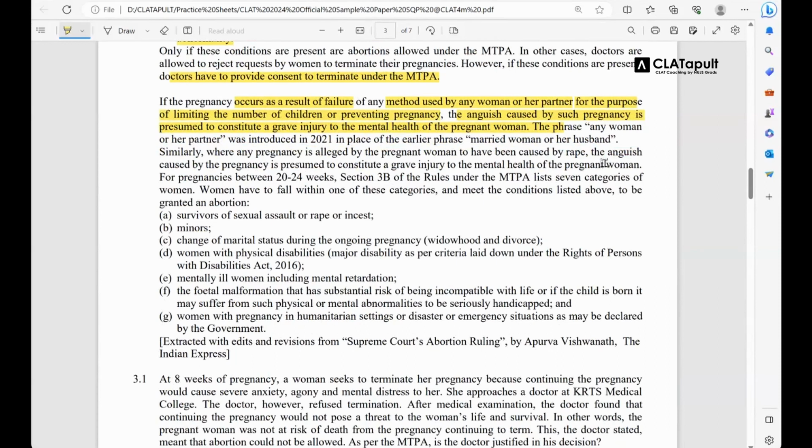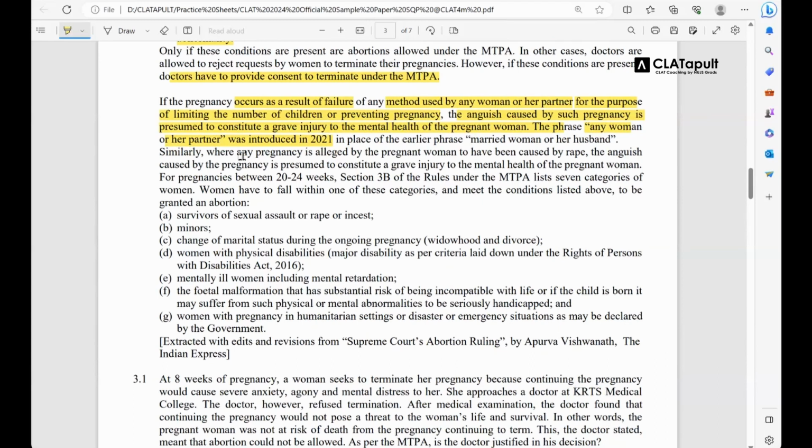All right, let's proceed. So there is another addition: the phrase any woman or her partner was introduced in 2021 in place of the earlier phrase married woman and her husband. So what was there before this? Married woman and her husband. So only a legally married couple could actually go for medical termination of pregnancy. However, that has been replaced with any woman or her partner.